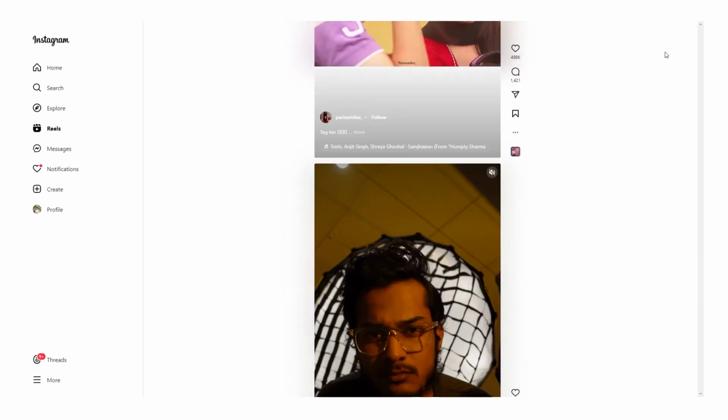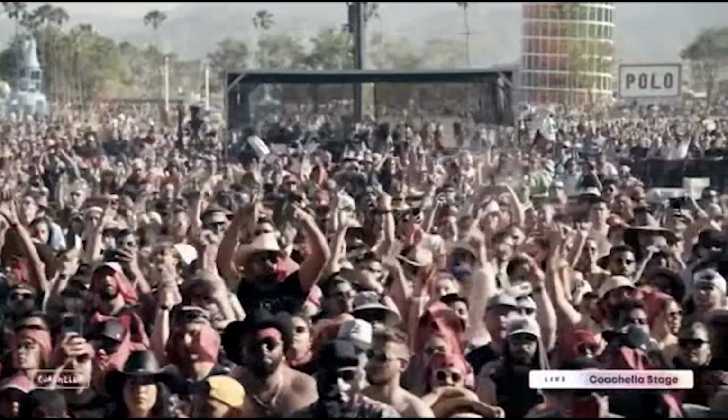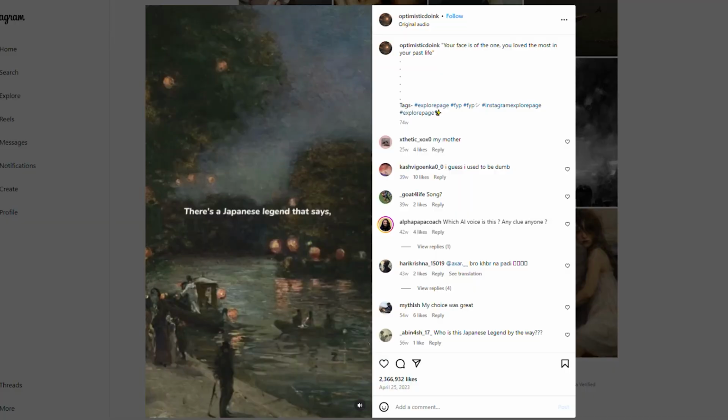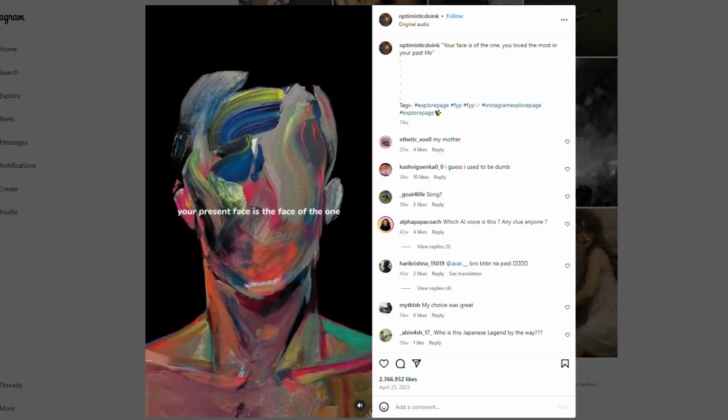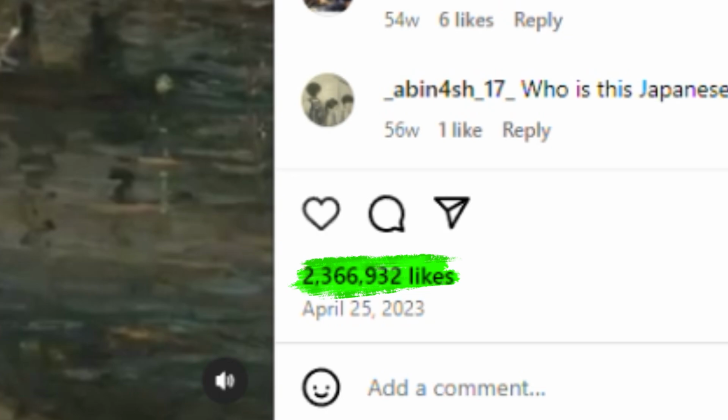This leads us to step 4, creating viral reels. With TikTok's rise, Instagram has heavily promoted reels to compete, opening up an amazing opportunity for us to grow our audience faster than ever before. Check out these reels that are going absolutely viral. This one alone has amassed over 1.9 million likes and 12 million total plays.